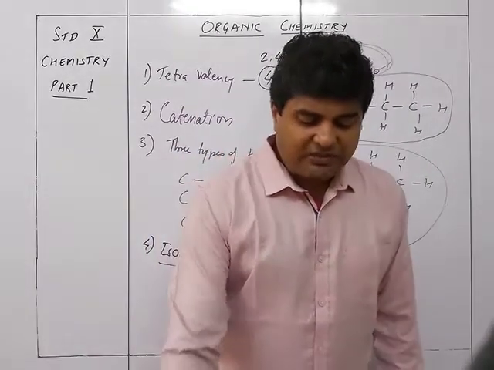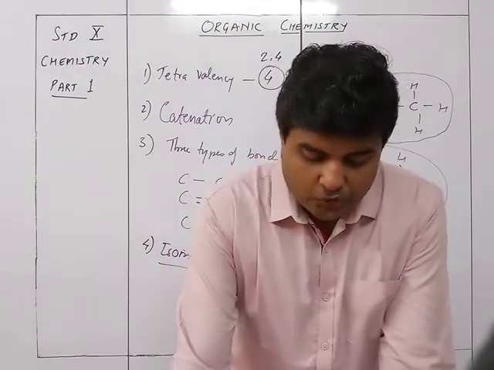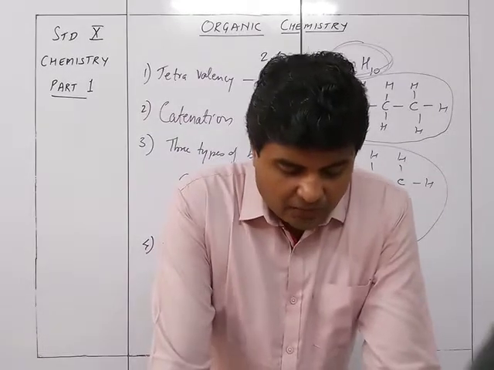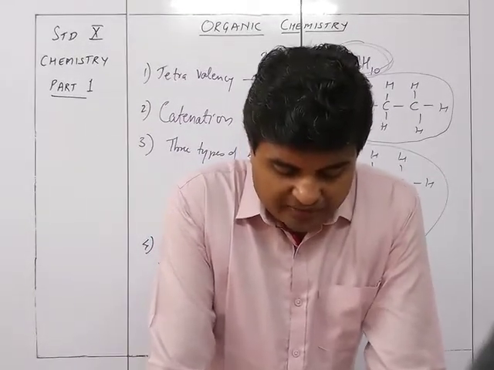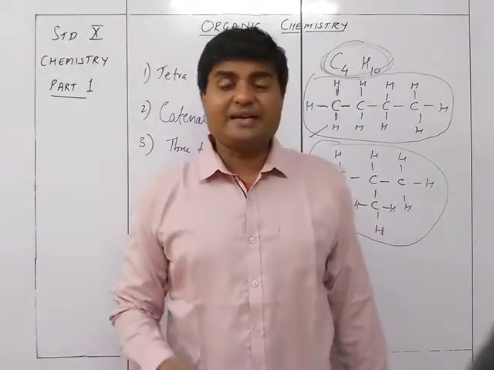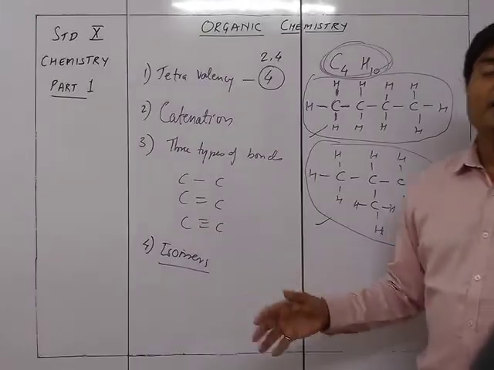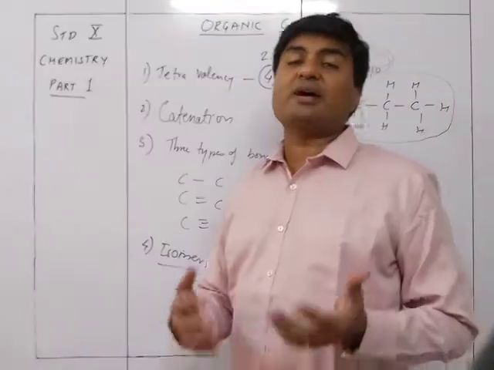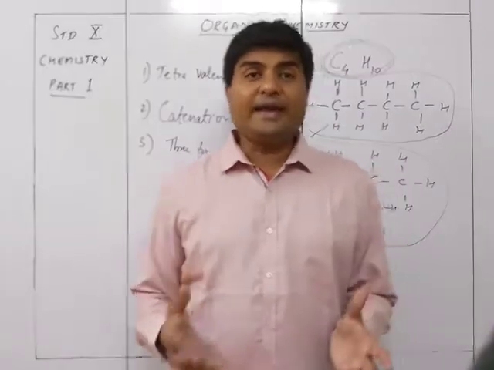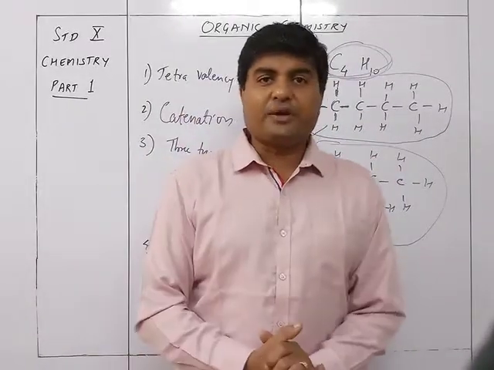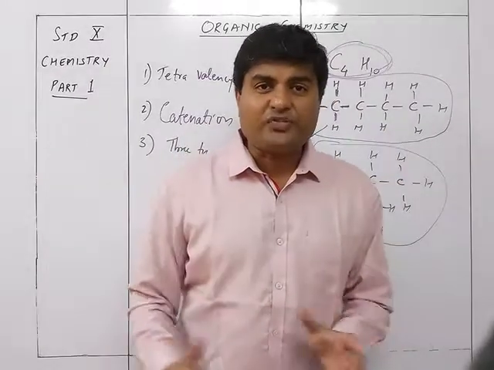So the justification for a separate branch of organic chemistry is the unique nature of the C atom, which includes tetravalency, catenation, and leading to the formation of isomers. Because of these reasons, it is justified that you have a complete branch of chemistry. Organic chemistry is maybe just a chapter for you, but in fact it is a complete branch of chemistry.